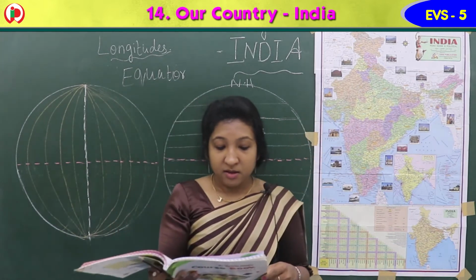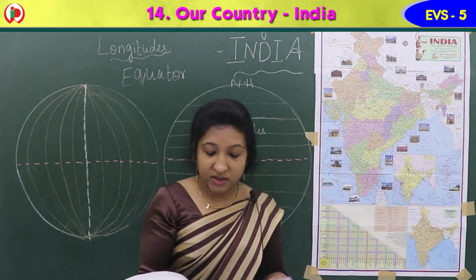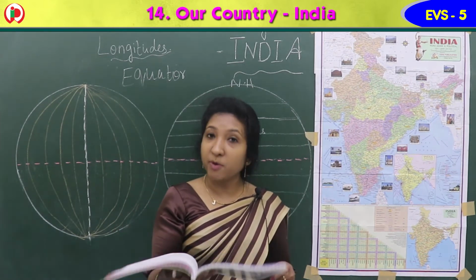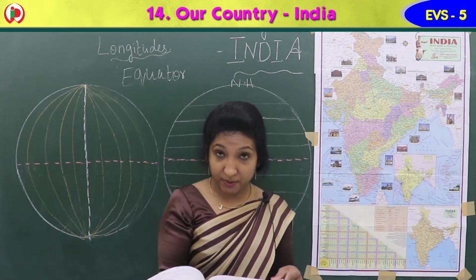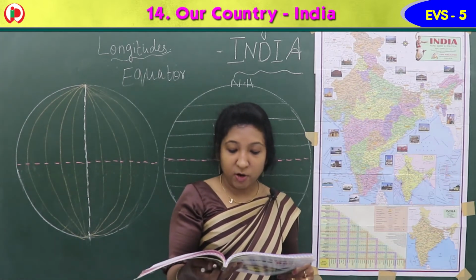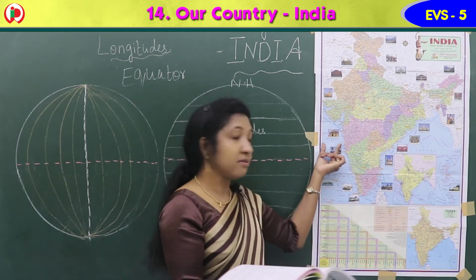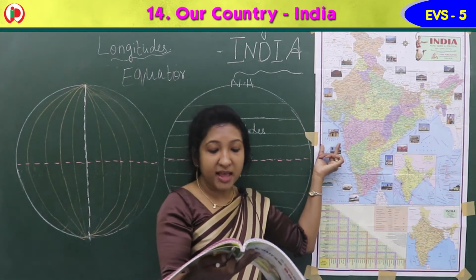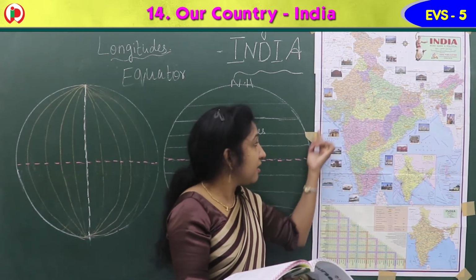Okay. Then next is Vindhyas and the Satpuras. The Vindhyas and the Satpuras are the important ranges. The rivers Narmada and Tapi flow through these ranges. These are west flowing rivers and drain into the Arabian Sea. See here, the small rivers Narmada and Tapi, it flows into here, the big.